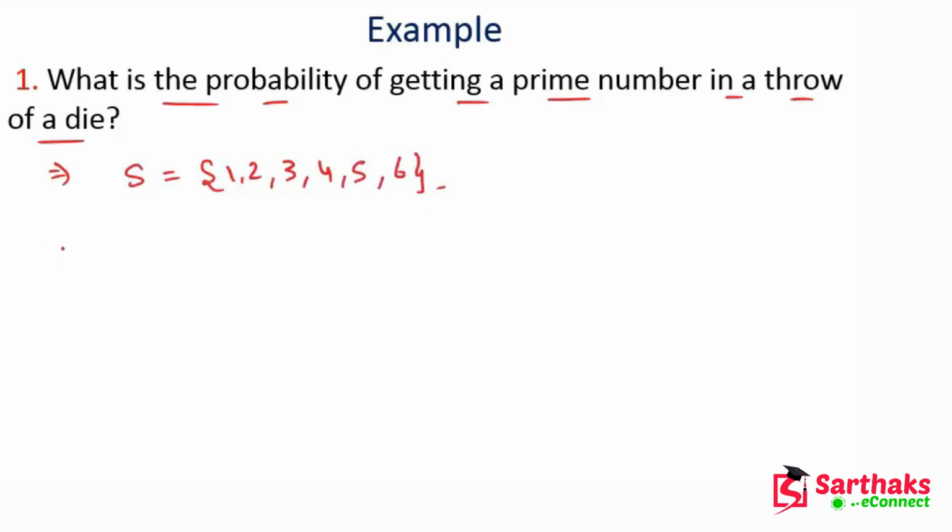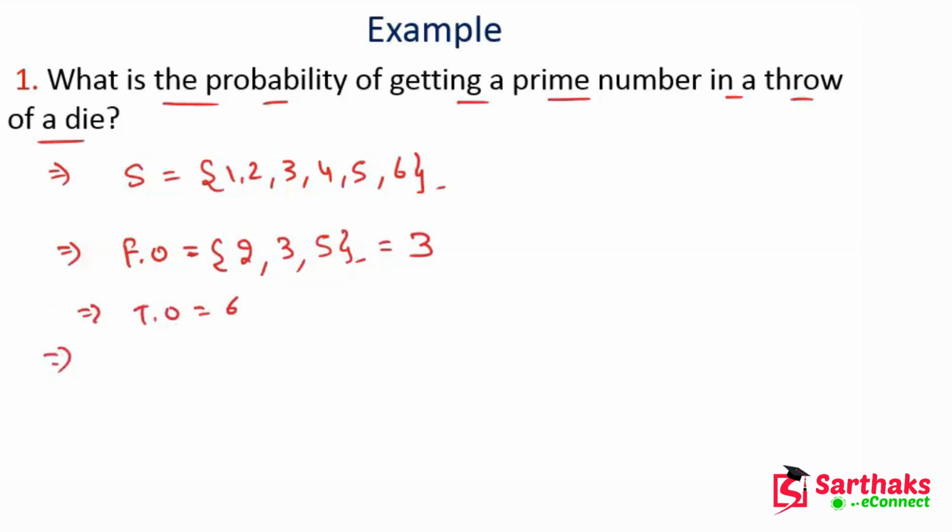Now the favorable outcomes: we have to find the probability for the prime numbers. Now what are the prime numbers? My dear friend, the prime numbers here are 2, 3, and 5. So these are the prime numbers, and total number of favorable outcomes is 3, and we know that total outcomes is 6. So what is the probability?